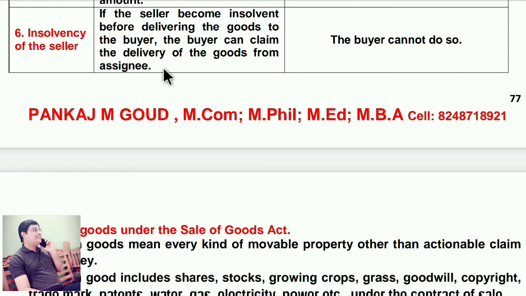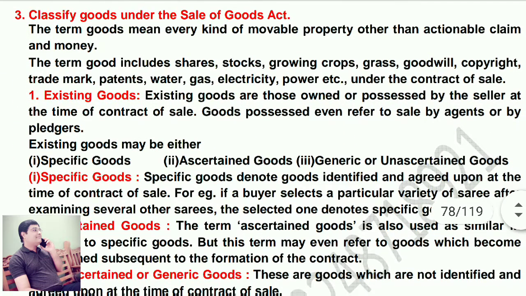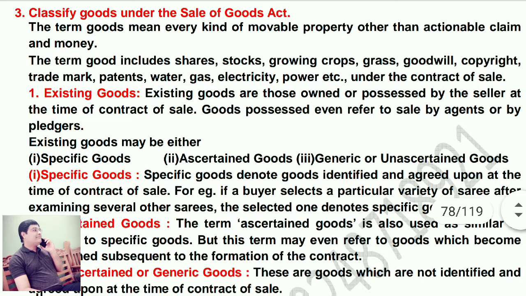Next essay. Classify goods under the Sale of Goods Act. The term goods means every kind of movable property other than actionable claim and money. The term goods includes shares, stocks, growing crops, grass, goodwill, copyrights, trademark, patents, water, gas, electricity, power, etc. under the contract of sale.